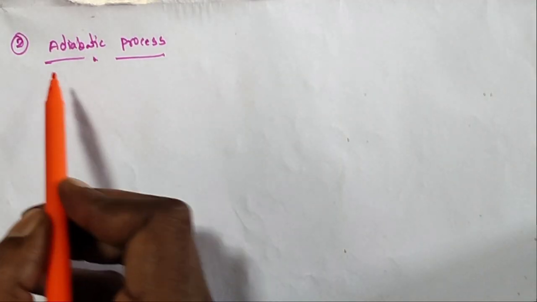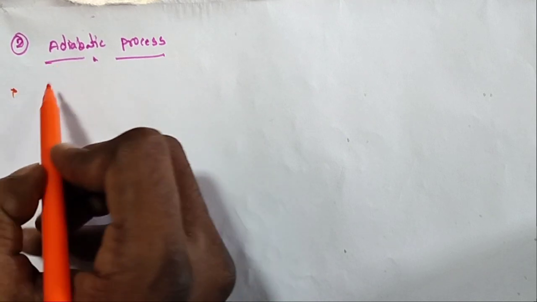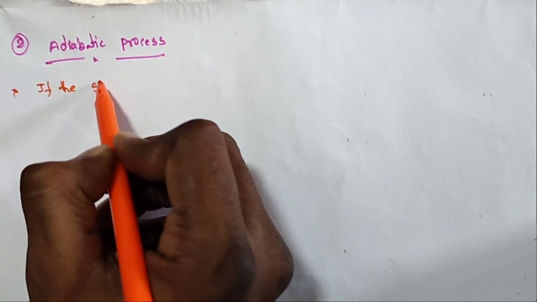The second process is the adiabatic process. So what is the adiabatic process?